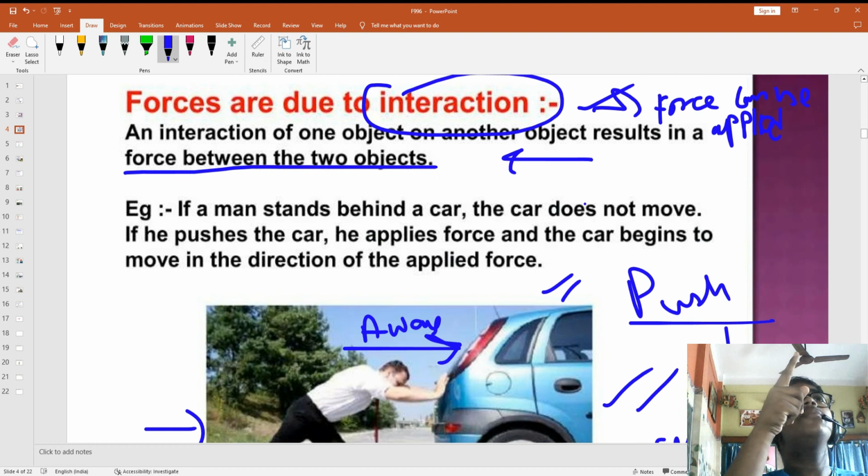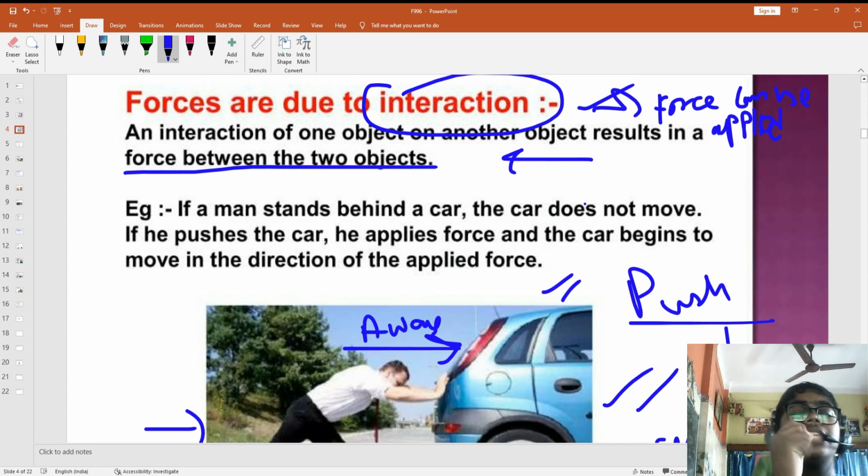If I am seeing the TV, that means the TV and I are interacting. If you are seeing the computer, then you and the computer are interacting. So two objects are necessary to interact. When two objects are there, we can say they interact, but it should be related.